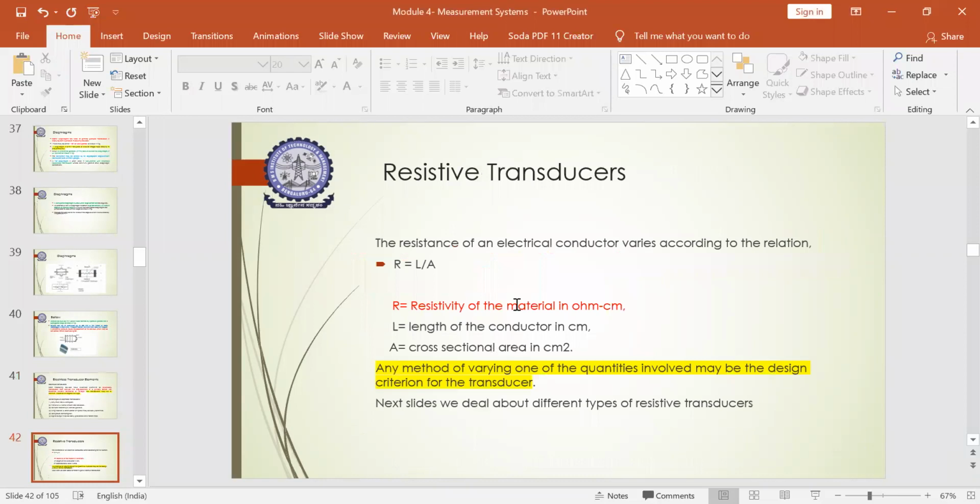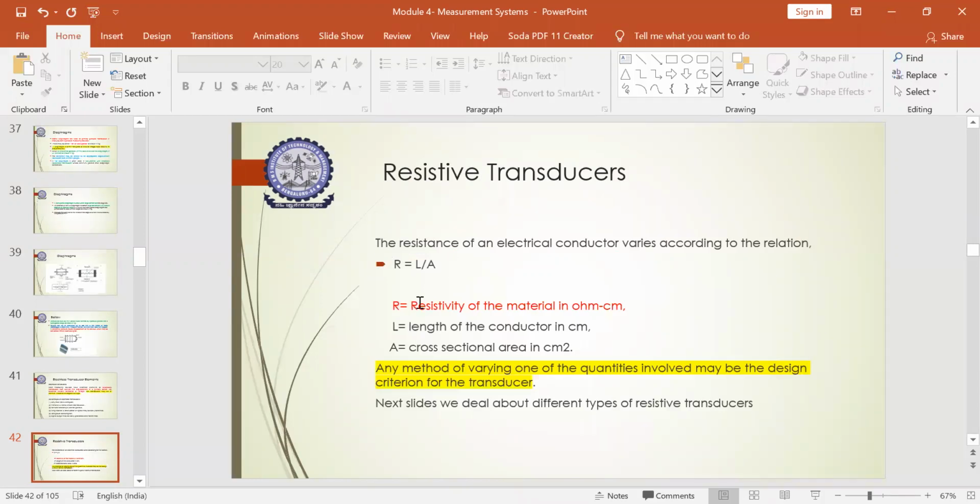So now we are starting with what are resistive transducers. Resistive transducers are nothing but those that show resistance to the flow of electrical current through them, depending upon which resistive element or material you are using. So the equation R = ρL/A is always followed in the case of resistive transducers.